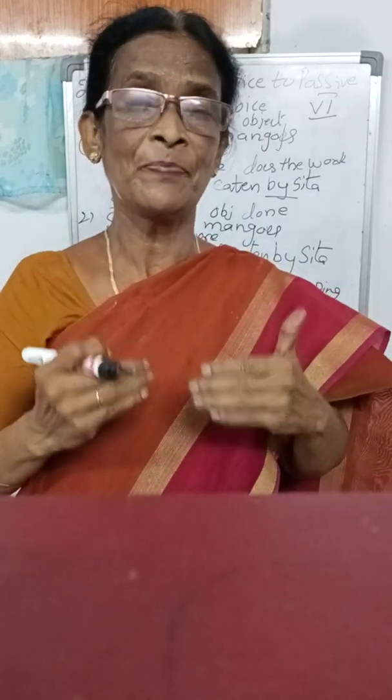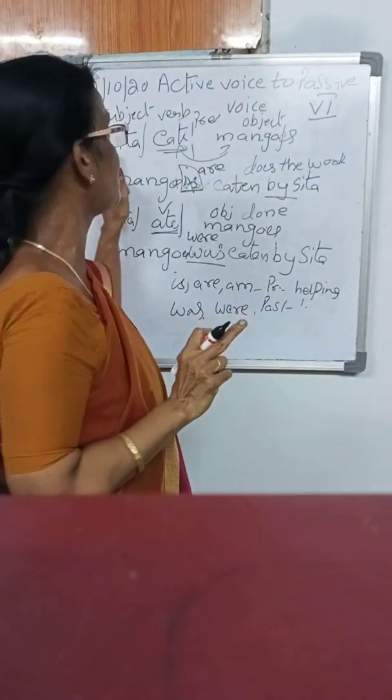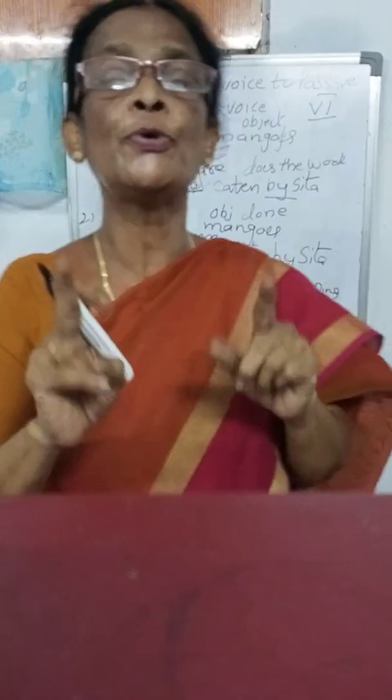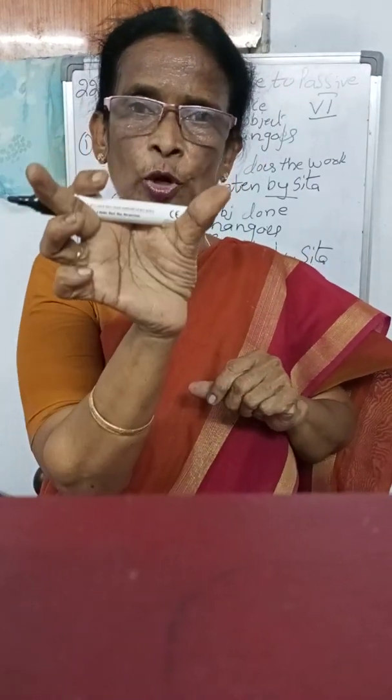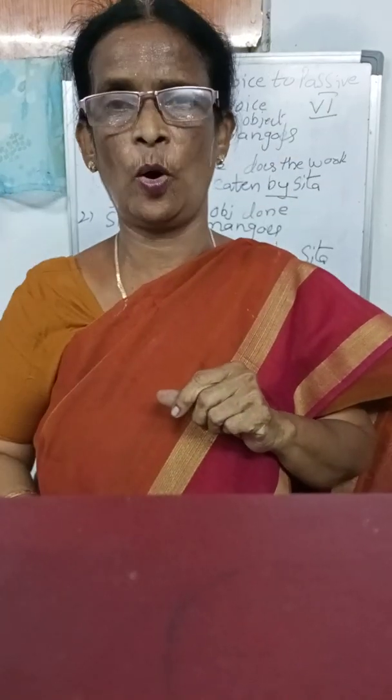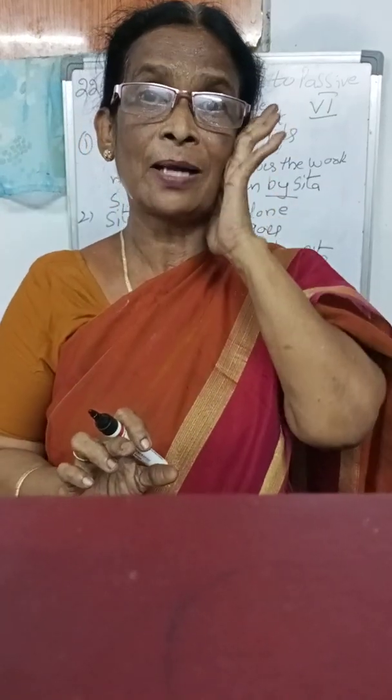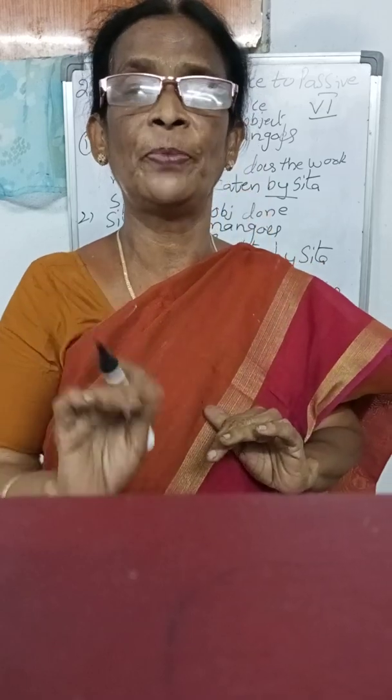Okay, is it clear, ma'am? You have to remember what the helping verbs are, first one and second one. While you are dividing subject, verb and object, you have to remember verb and object. Based on these two only, you are writing the helping verb. For all the passive voice, you are using the past participle form of the verb.